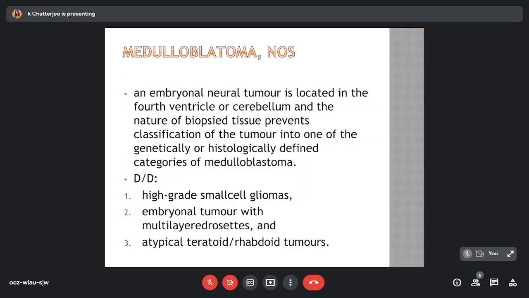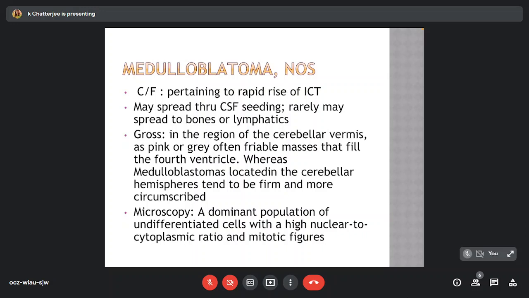Medulloblastoma NOS is an embryonal neural tumor located in the fourth ventricle or cerebellum, and the nature of the biopsy tissue prevents classification of the tumor into one of the genetically or histologically defined categories of medulloblastoma. Differentials include high-grade small cell gliomas, embryonal tumor with multilayered rosettes, and atypical teratoid rhabdoid tumors.